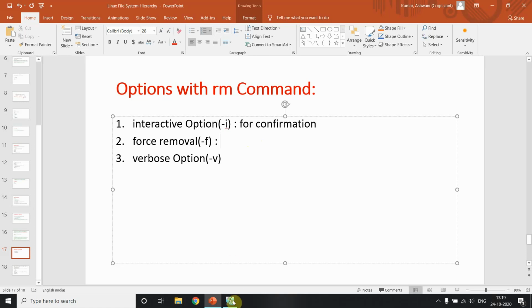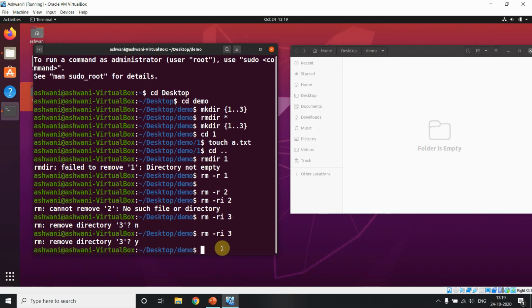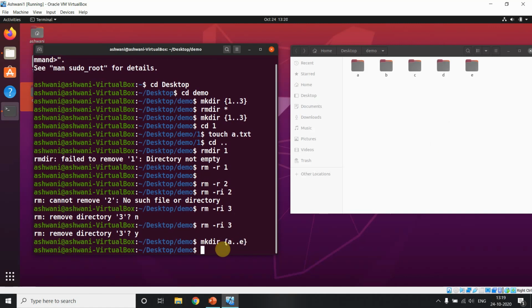Look, let me show you. If I create directories with mkdir from a to e, yes, we have these directories.